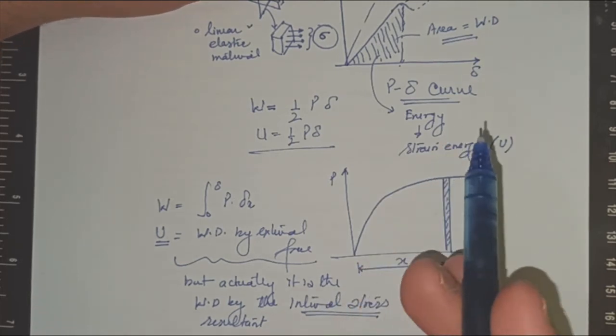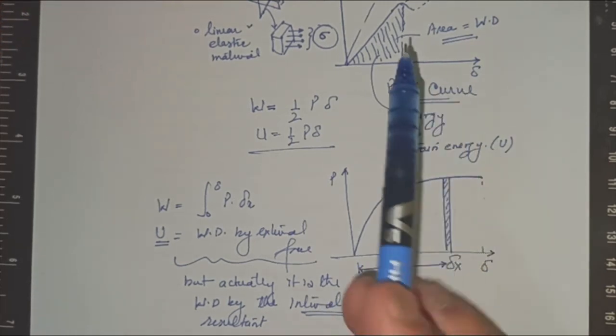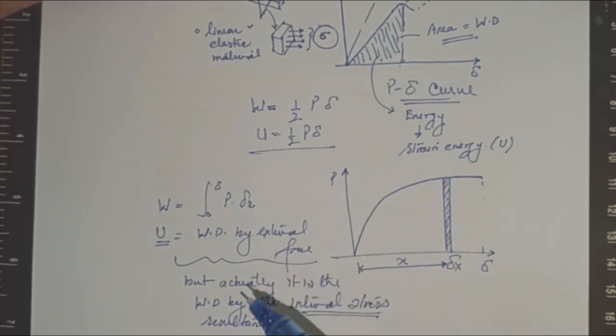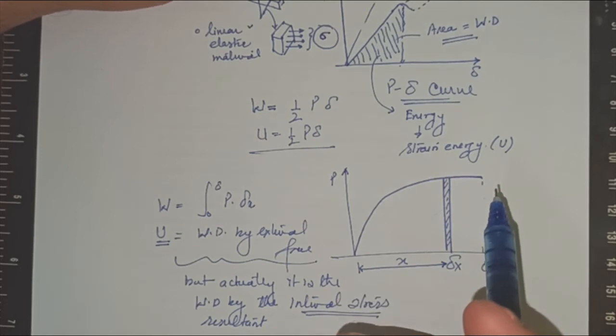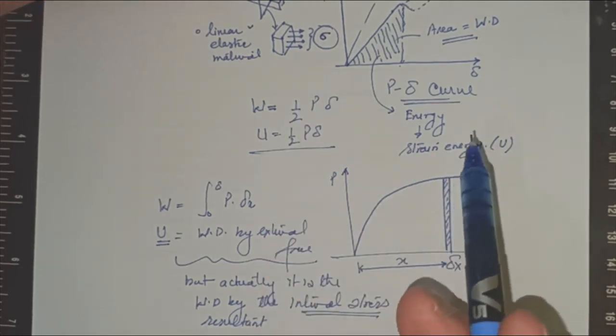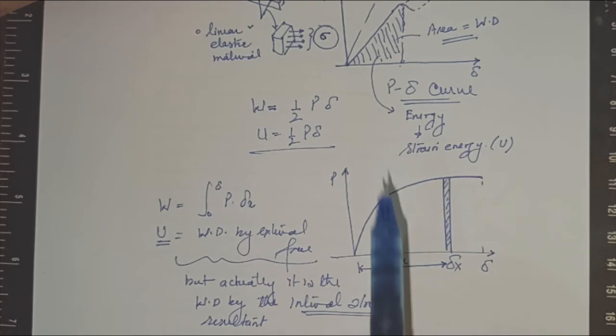So now I think it will be clear to you what exactly strain energy is. It is the amount of energy absorbed due to the deformation occurring because of the load P.